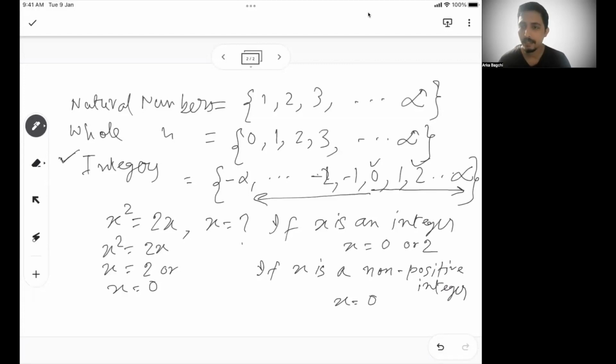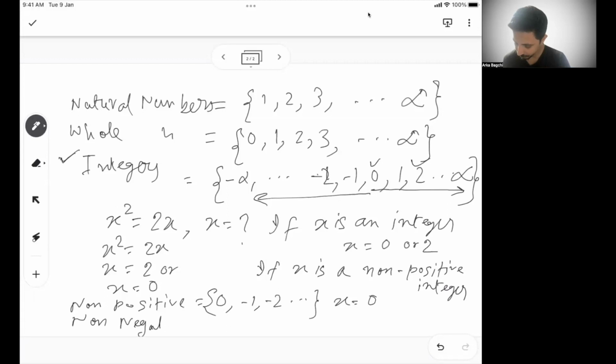So I understand these non-positive numbers. Basically, I'm trying to say non-positive should include 0, -1, -2, and so on. Similarly, non-negative will have 0, 1, 2, and so on. Okay. So this is the difference between a non-positive and non-negative.